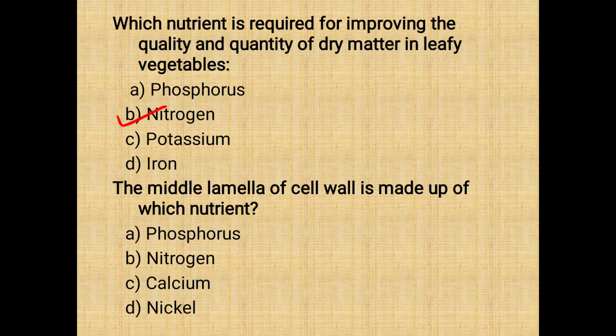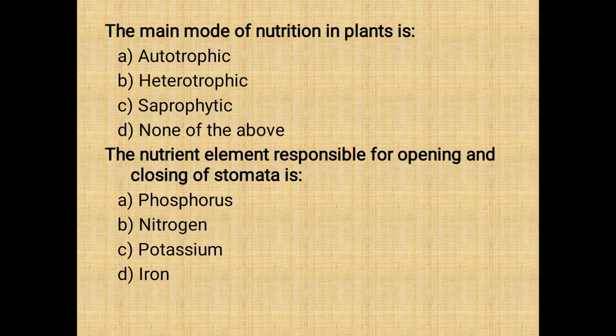The next question is, the middle lamella of the cell wall is made up of which nutrient? So in case of cell wall, the middle lamella is made up of calcium, which is mainly responsible for hardening of the cell wall. Next question is, the main mode of nutrition in case of plants is. So the options given to you are autotrophic, heterotrophic or saprophytic or none of the above. So we know that plants are autotrophic in nature. Autotrophic means they prepare their own food by themselves by the process of photosynthesis.